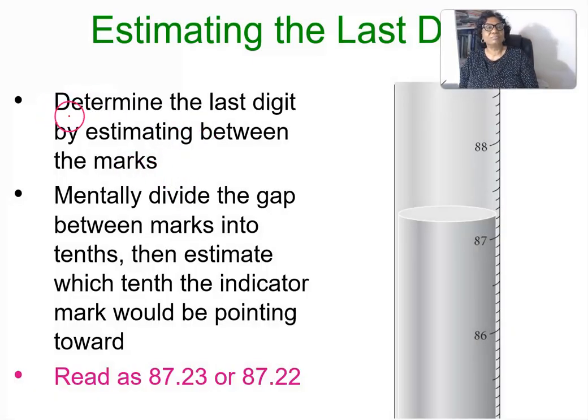So, determine the last digit by estimating between the marks. Mentally divide the gap between the marks into tenths. Then estimate which tenth the indicator mark will be pointing towards. So it can be 87.23 or it can be 87.22. All of us are correct, but it must have 4 digits.